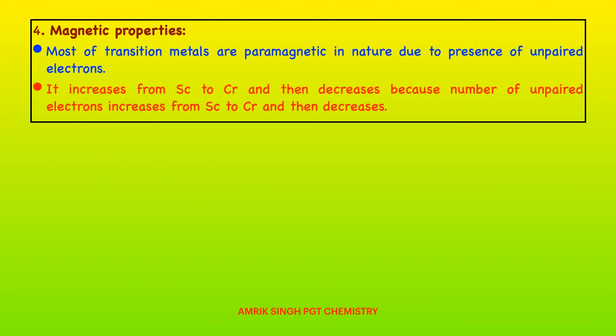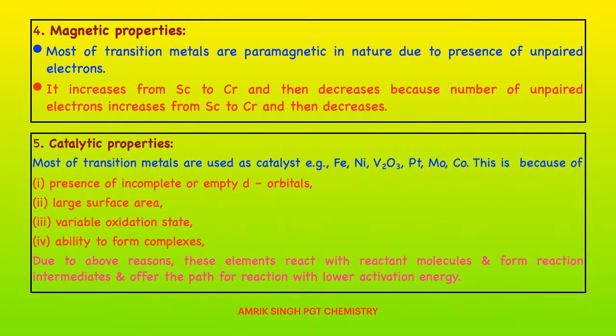Magnetic properties. Most of the transition metals are paramagnetic in nature due to the presence of unpaired electrons. It increases from scandium to chromium and then decreases, because the number of unpaired electrons increases from scandium to chromium and then decreases. After the middle, paramagnetism decreases due to pairing of electrons. Catalytic properties.